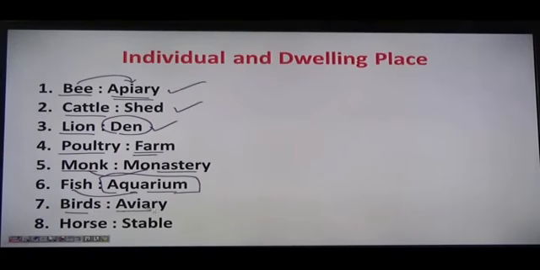Bird, aviary. Now there is a difference between these two terms, aviary and apiary, right? Although both seems to be same. Apiary is a place where bees live, where it's the dwelling place of the bee. When we talk about the dwelling place, it's a natural place of living. That's basically named as natural place of living, right? So that is named as dwelling place. Okay. Similarly, horse lives in stable. Horse live in stable, right?